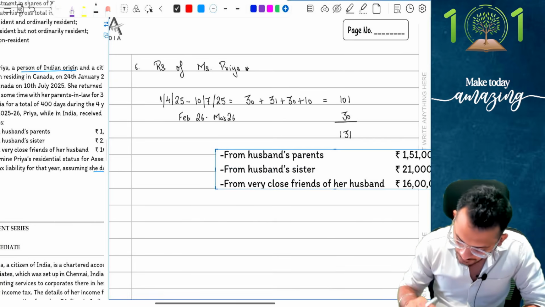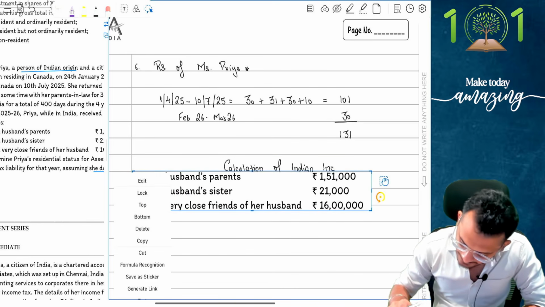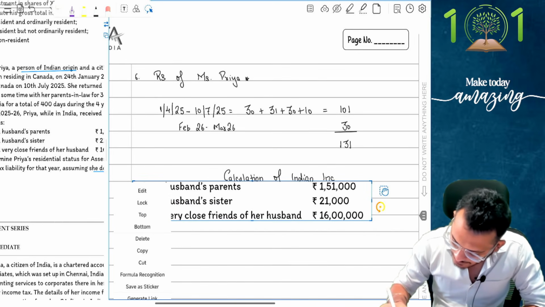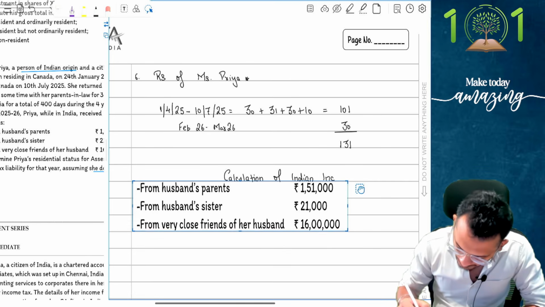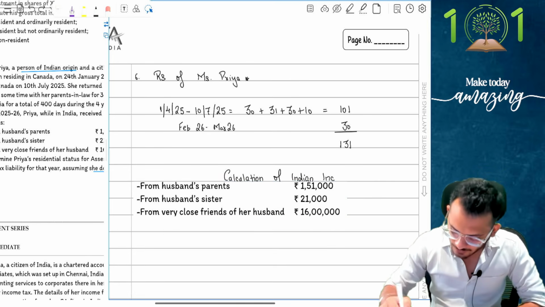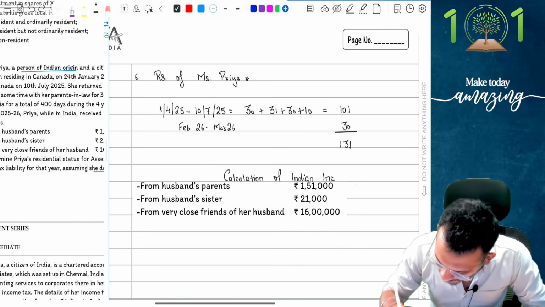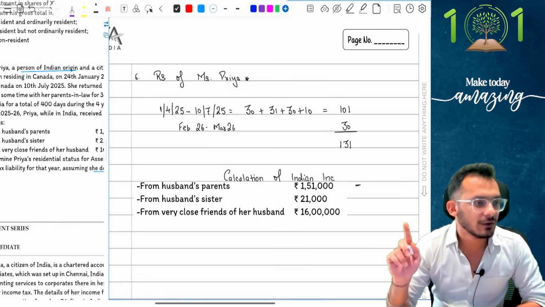I have received. What are the gifts that I have received? I have received a gift from husband's parents. People, husband's parents basically mean my in-laws. Correct? Which means I am going to receive money from my in-laws first of all. So I am going to receive a gift from my in-laws. Now, the in-laws' gift is going to be fully exempt because parents and relatives are covered under the exemption.